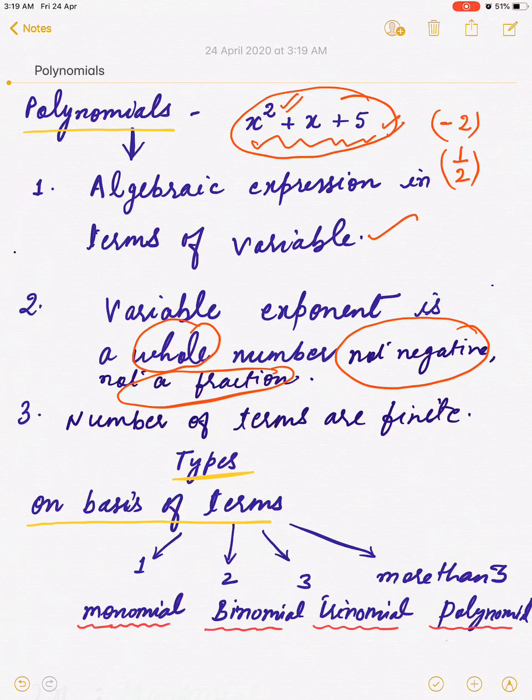So if in the algebraic expression exponent of the variable is written negative or it's written in fraction, then that algebraic expression will not be a polynomial. First, it should be algebraic expression. Second, the exponent should not be negative and should not be a fraction number.